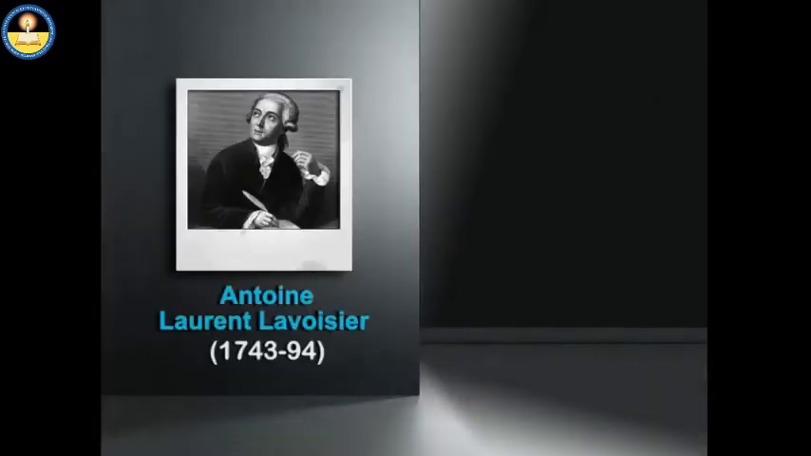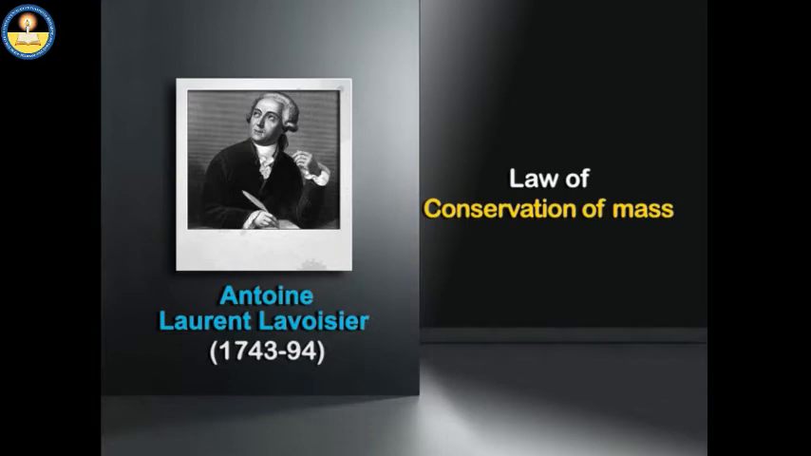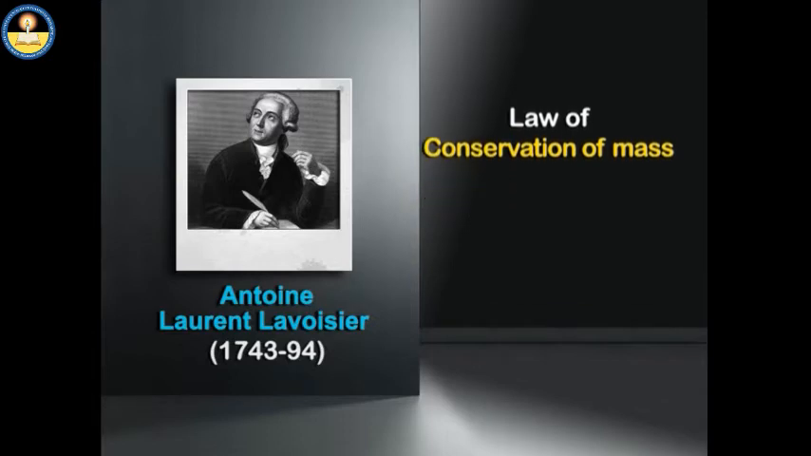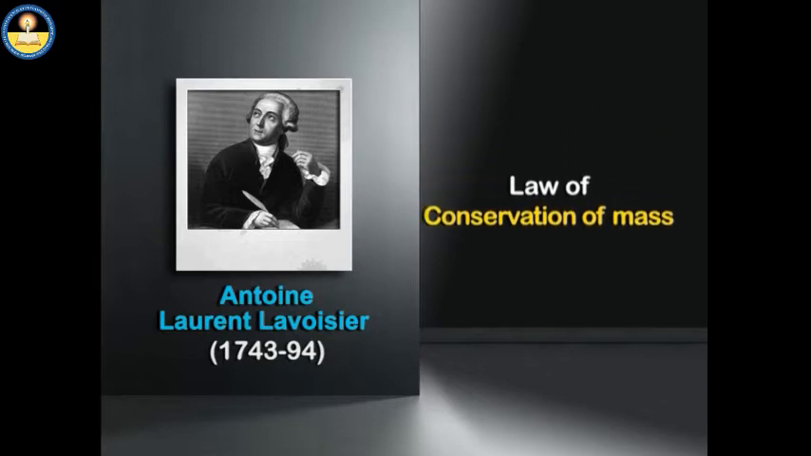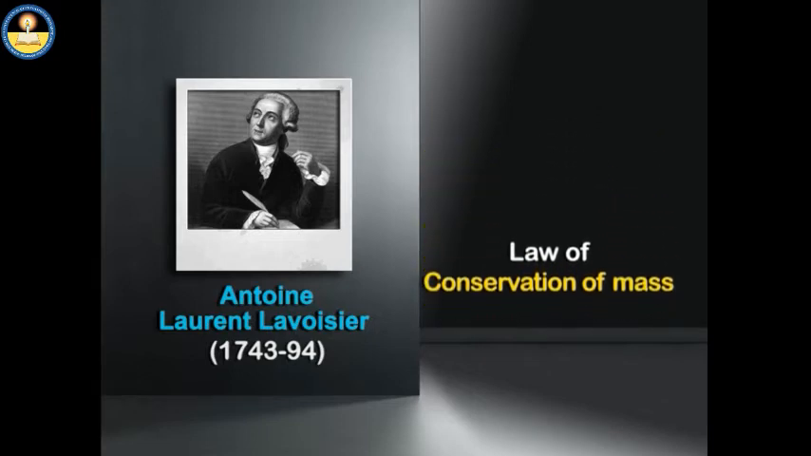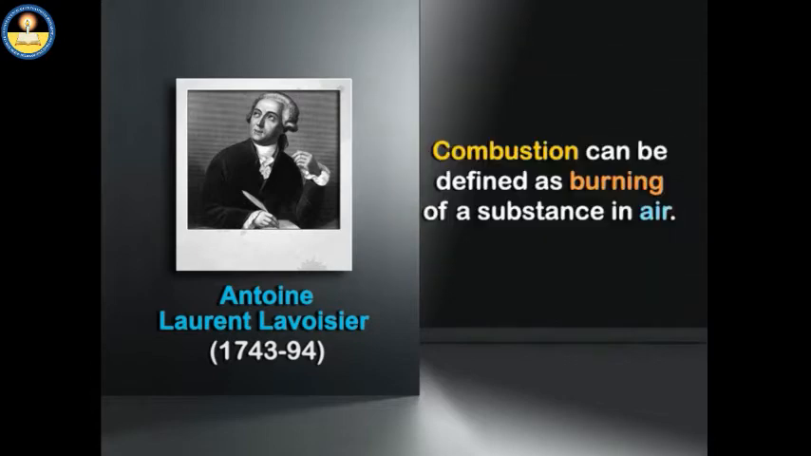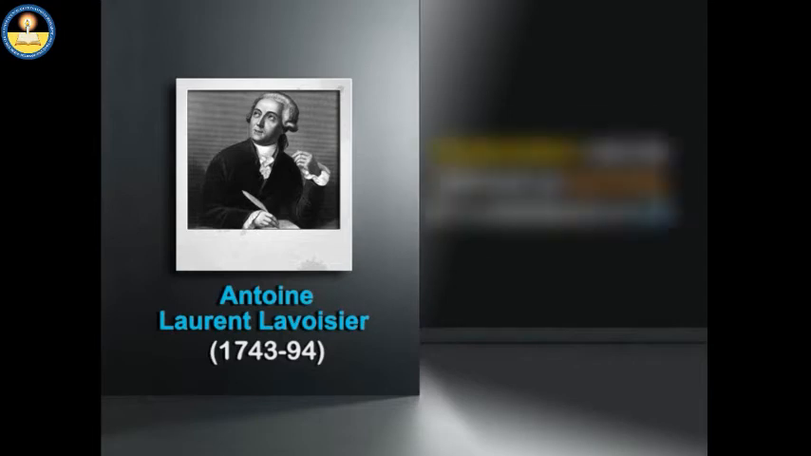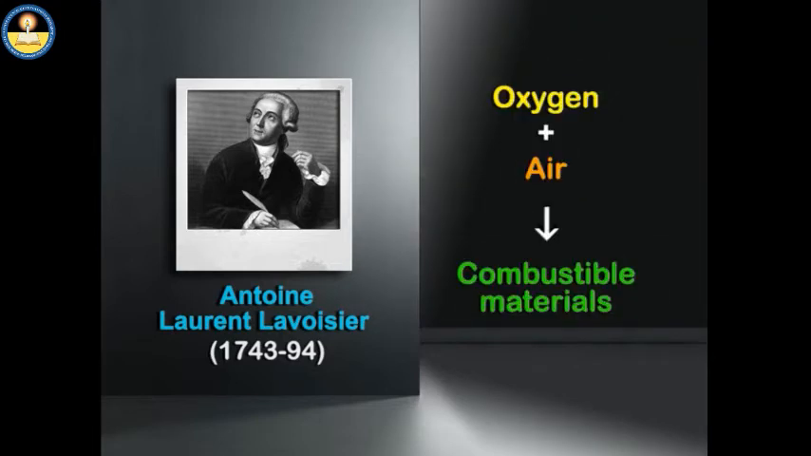Antoine Lavoisier, 1743 to 94, a famous French scientist, discovered the law of conservation of mass in about 1785 by conducting a series of experiments to clarify the mechanism of combustion. Combustion can be defined as burning of a substance in air. He proved that in combustion reactions, it is oxygen present in the air that combines with the combustible materials.